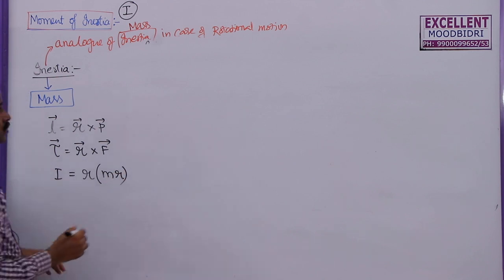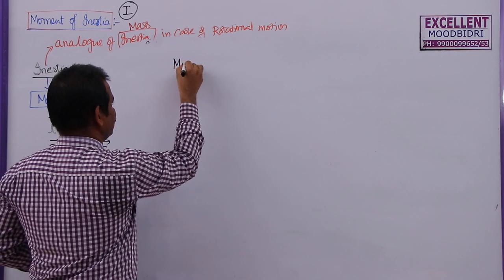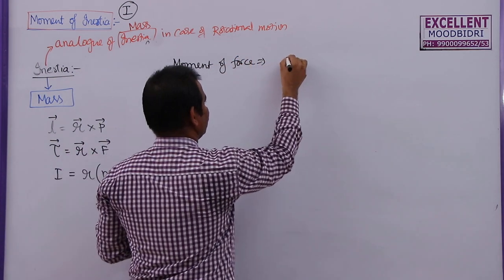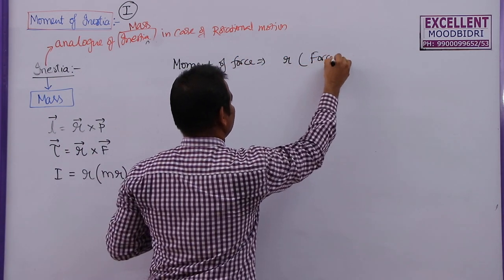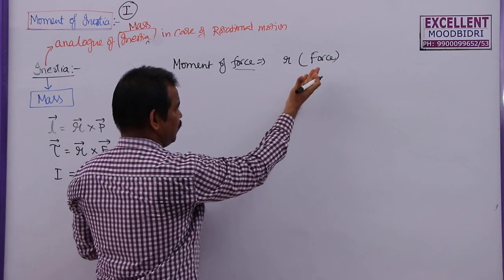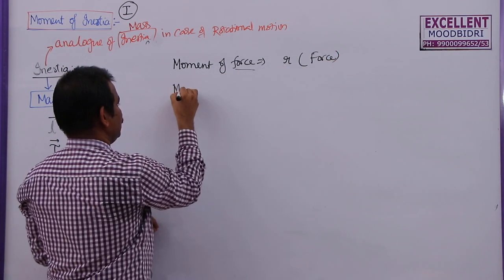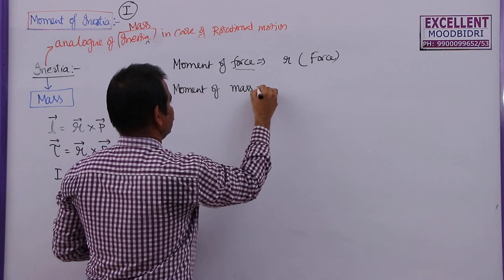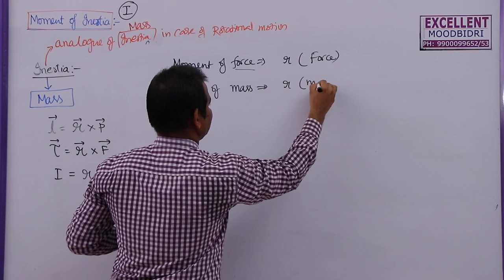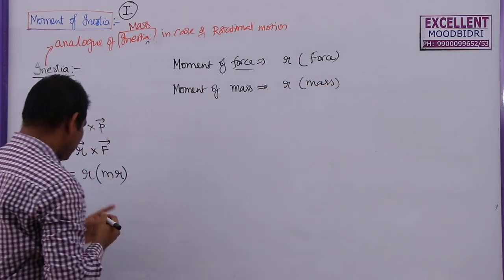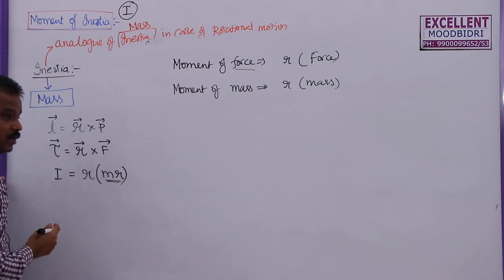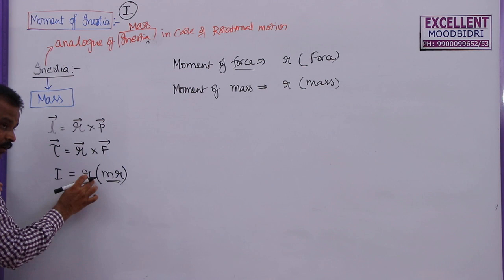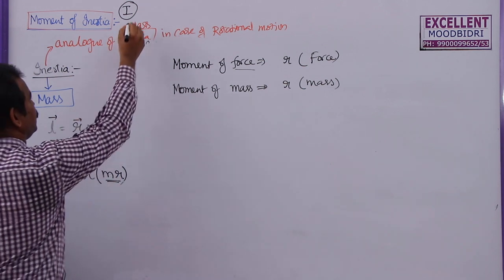So we have learned this moment of force is given by the perpendicular distance into force. So if you are finding moment of force, multiply force with r. Similarly, what is meant by moment of mass? This is given by mass into that perpendicular distance. Here this is the moment of mass. But what is moment of inertia? Please remember this one.